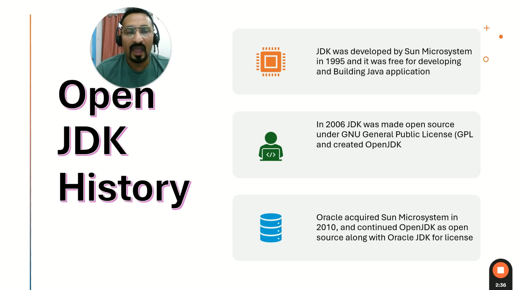Oracle did was create its own version of JDK, termed Oracle JDK. Now in the market, at a high level, there were two flavors of JDK. One was Oracle JDK, which is licensed by Oracle, and its maintenance and support is done by Oracle. The second flavor was OpenJDK, which was still freeware, distributed under the GNU General Public License.